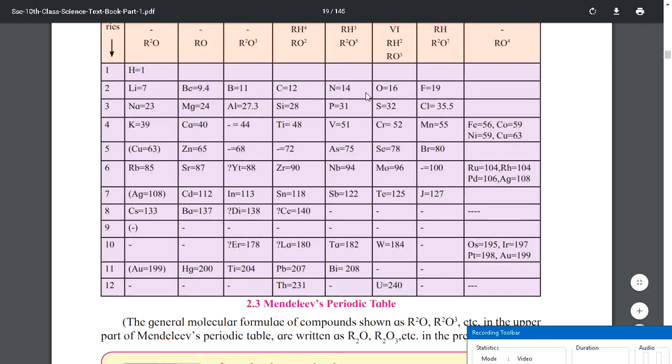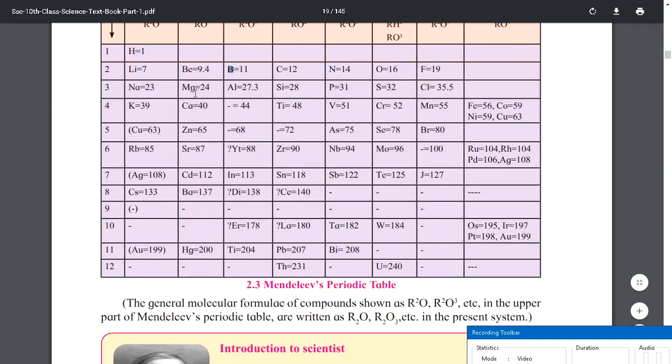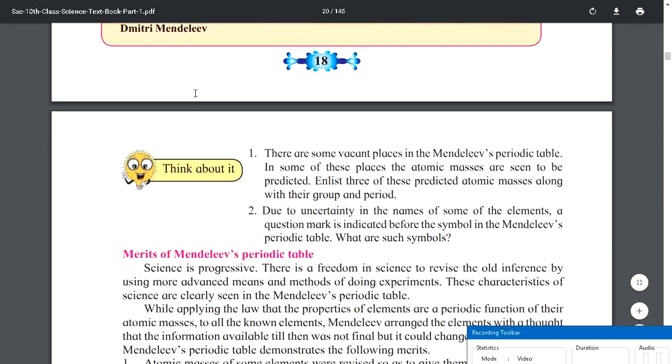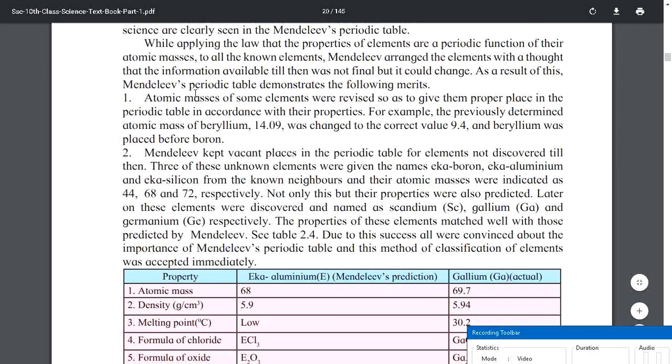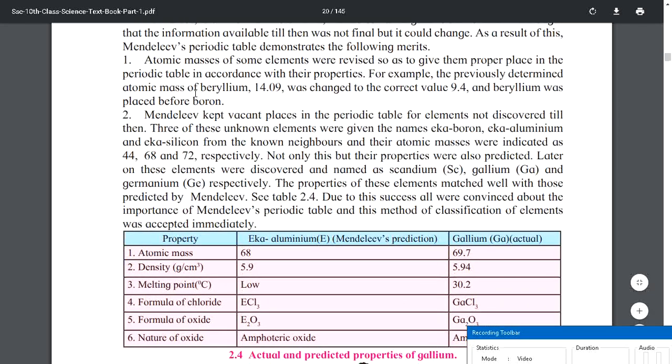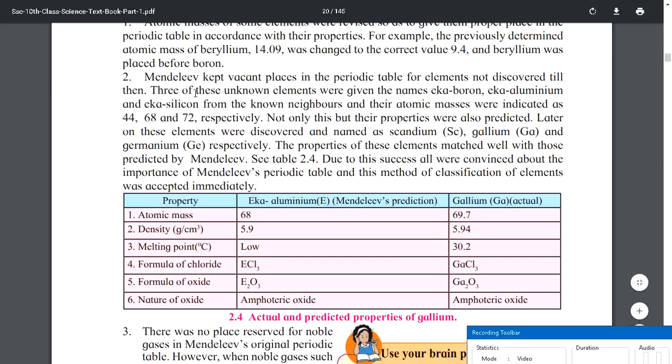Be is actually beryllium. Yeah, here we have beryllium and here we have boron. Because of Mendeleev's periodic table, we were able to predict the correct atomic mass of some elements, which helped us to understand it better.